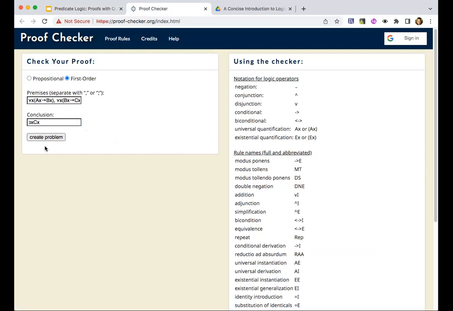Something I wrote is not well formed. What is it? I don't have a clue. Premise 1. Oh, it's because I used the upside down A. It doesn't know what an upside down A is, apparently. So that's the problem. Isn't it?